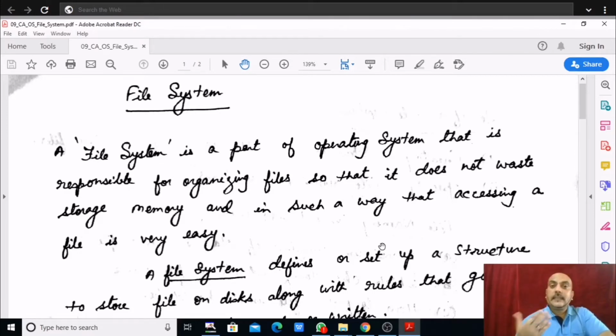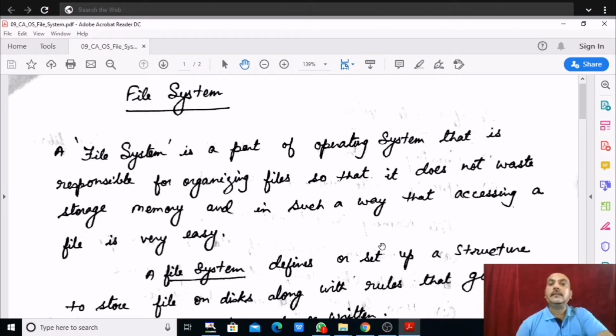So we save the file, right? What you actually do in your computer system, you create the file, store the file, retrieve the file, protect the file also sometimes if it's necessary, and copy the file, paste the file, give the path of the file and retrieve the file.